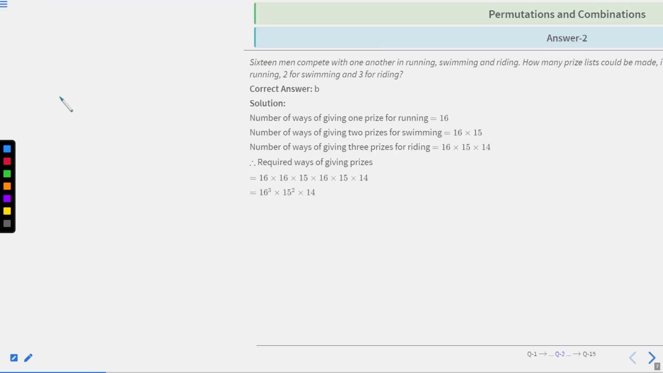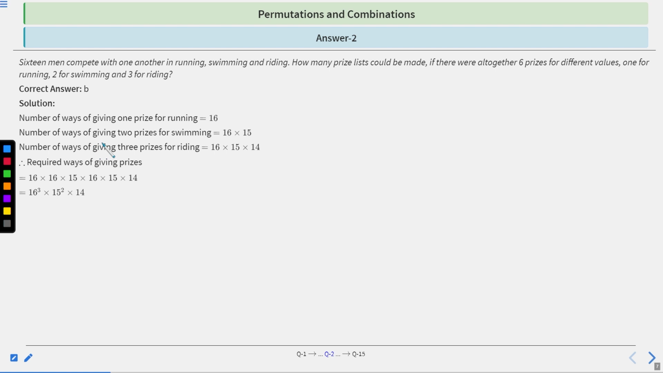Okay, let's move to the solution part. See, the number of ways of giving 1 prize for running is equal to 16, right? Because there are 16 men. Clear? Now, the number of ways of giving 2 prizes for swimming is 16 into 15. Clear? 2 prizes for swimming, which is 16 into 15, right? Since we have 2 places, 16 into 15. Number of ways of giving 3 prizes, if it is 3, then 16 into 15 into 14, right?